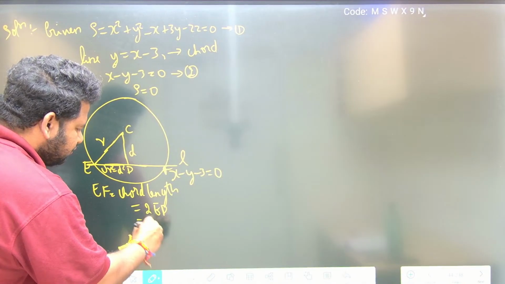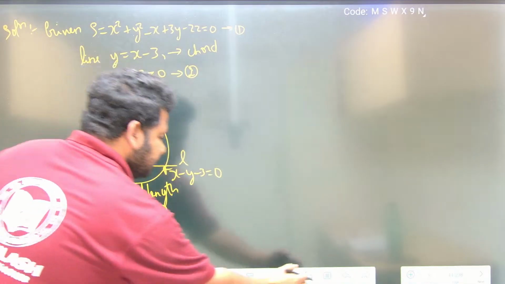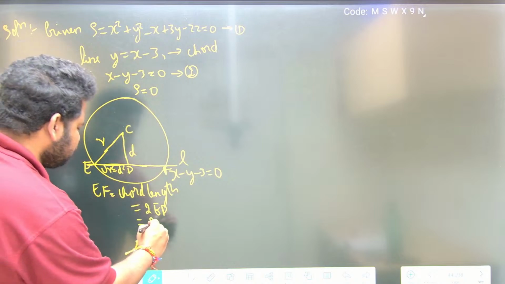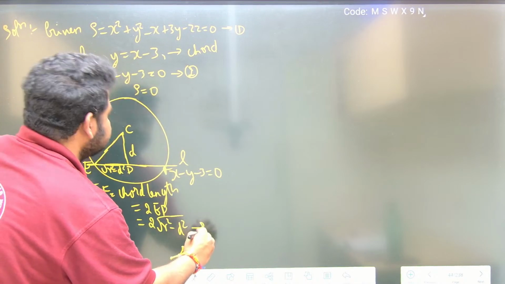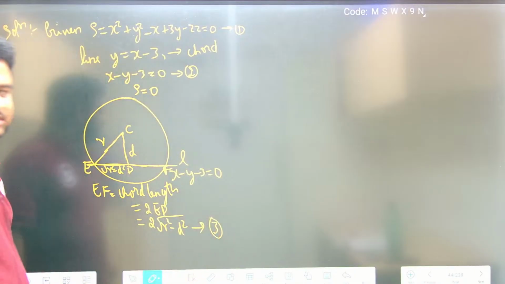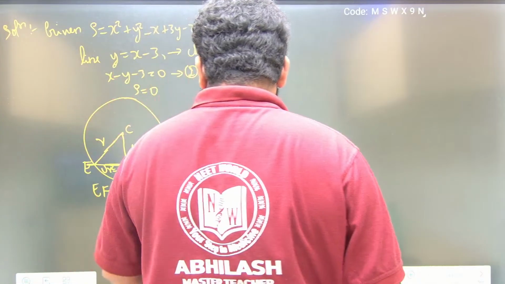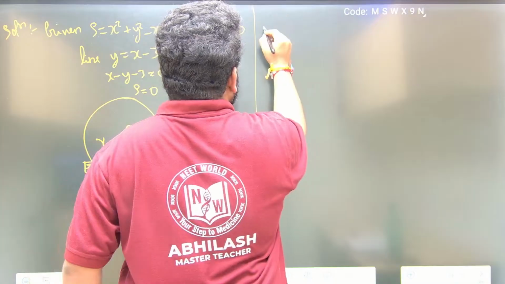That is nothing but 2 times ED. ED is what we got: 2 times square root of R square minus D square. Let me write this as 3. Now, for S, you have to find R square and D square. First let us find the radius R, then the perpendicular distance.